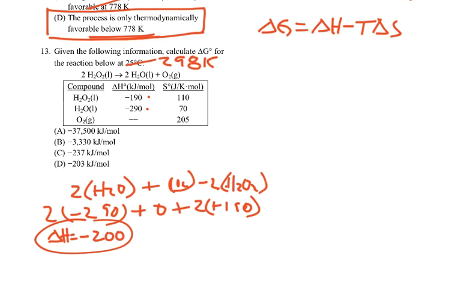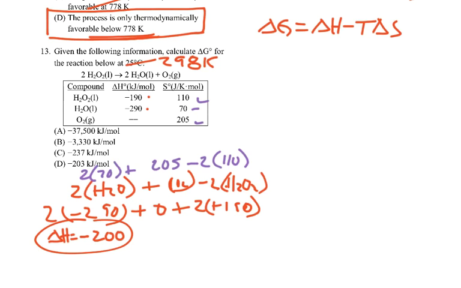Okay, I want to do my delta S value. So delta S, same kind of a deal. It's going to be 2 times the H2O number, which is 70, plus my O2 number, which is 205, minus 2 times my H2O2 number, which is 110.